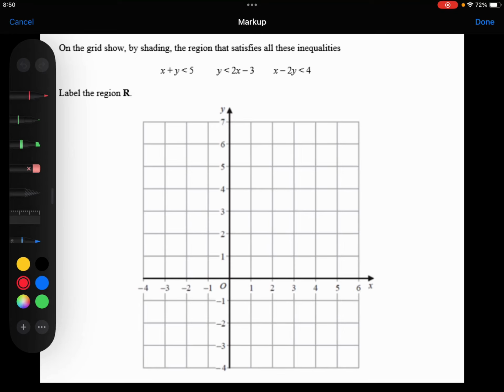On the grid, show by shading the region that satisfies all three of these inequalities. And then we need to label the region R. I'm going to start off with this one here just because that's already in the form of y equals mx plus c.